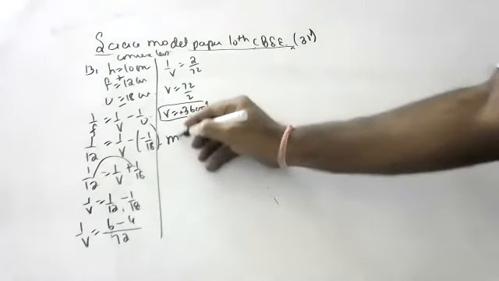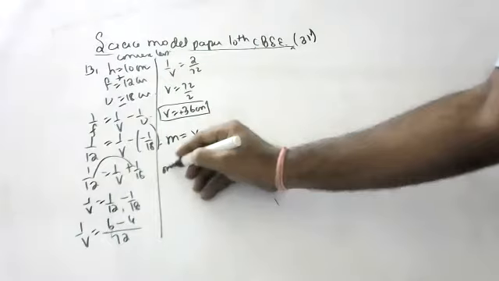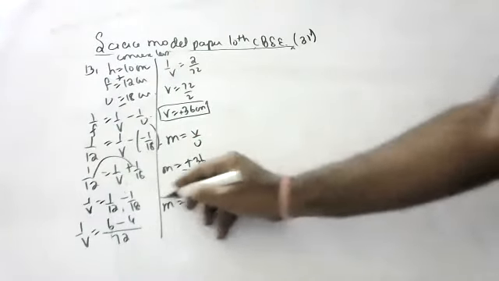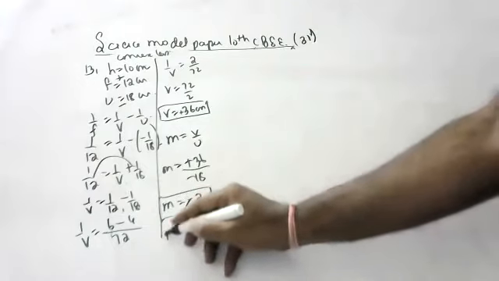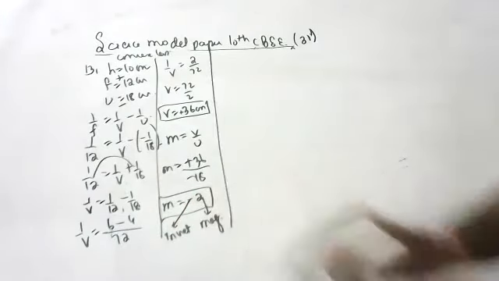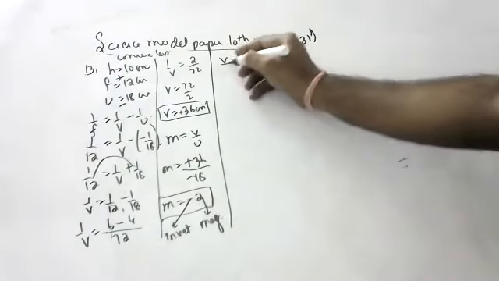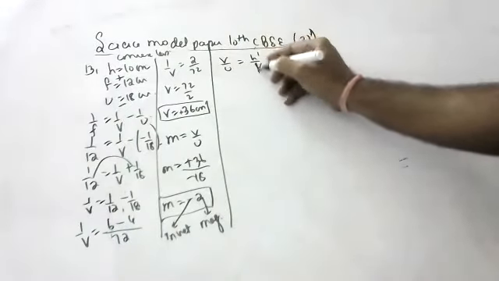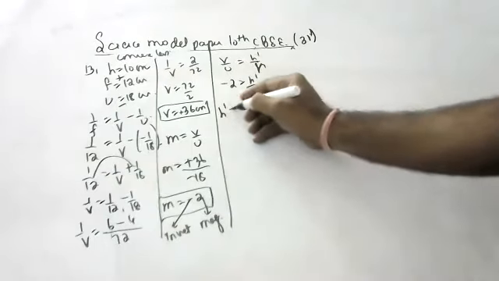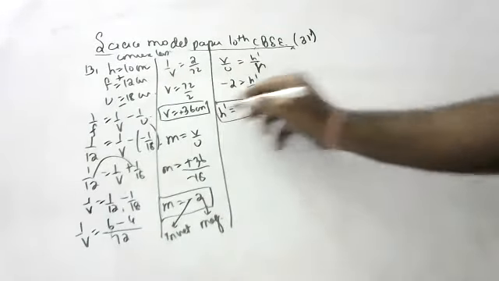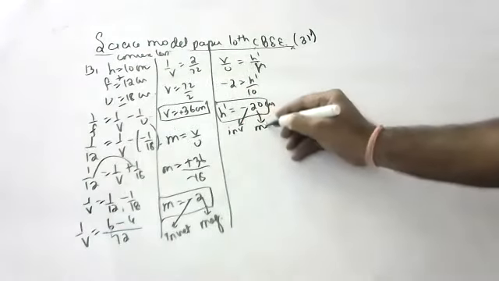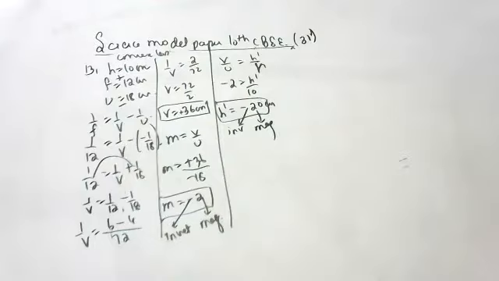Second answer. Magnification is equal to v by u. Magnification is equal to plus 36 by minus 18. Magnification is minus 2. Second answer. Minus indicates inverted. 2 indicates magnified. v by u is equal to h dash by h. v by u is how much, children? Minus 2. h dash by 10. h dash is equal to minus 20. What does minus indicate? Inverted. 20 indicates 10 is becoming 20, which means magnified.